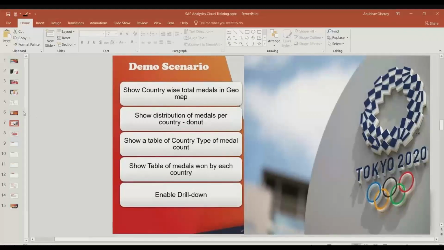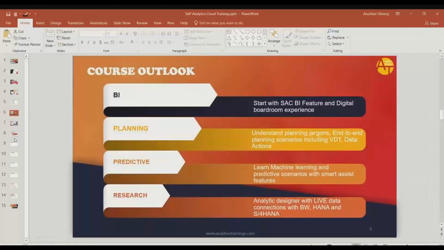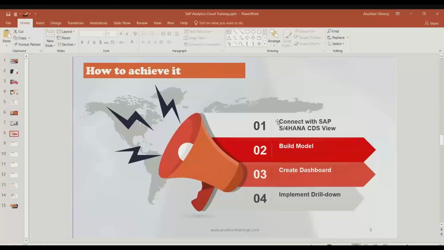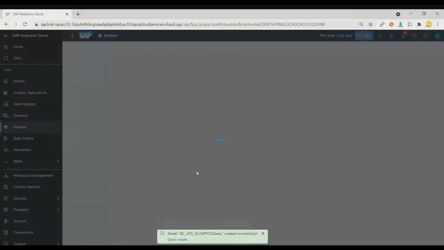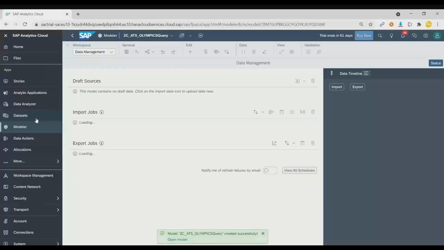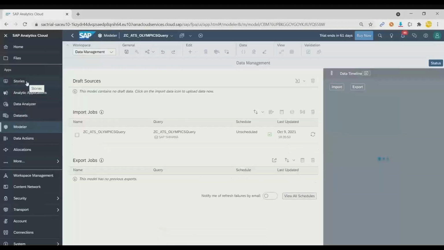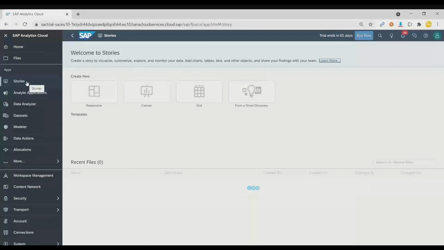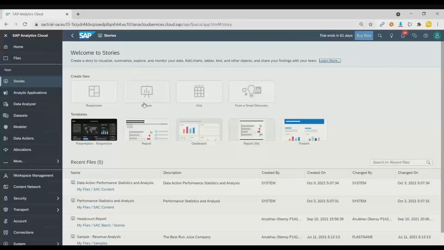Yes. So now as part of our scenario, we are going to build a dashboard. So first step is complete. We have created a model. Next step is to create a dashboard. So let's go back to Analytics Cloud. You can see the data upload is complete. And now I can create a story. So stories are nothing but dashboards in Analytics Cloud.